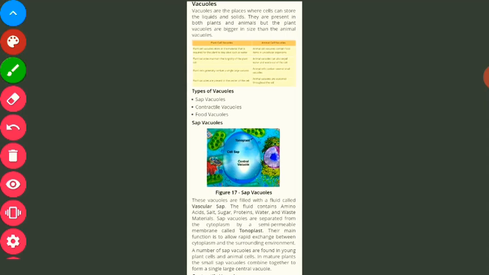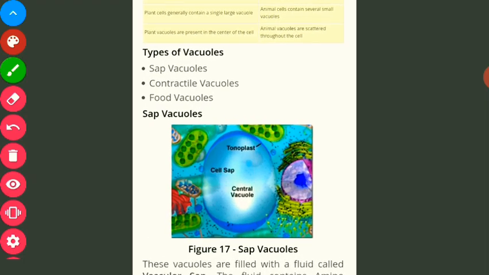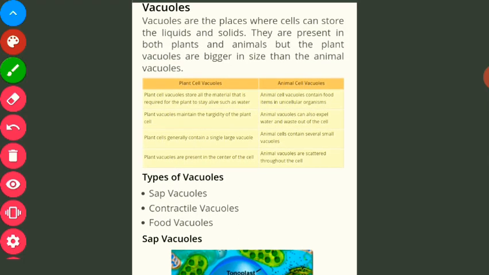Now the next cell organelle is vacuoles. So what are vacuoles actually? If you remember, when I was explaining the difference between plant cell and animal cell, I told you that vacuoles are smaller in size but many in number in animals, but there is a single vacuole present in plants.